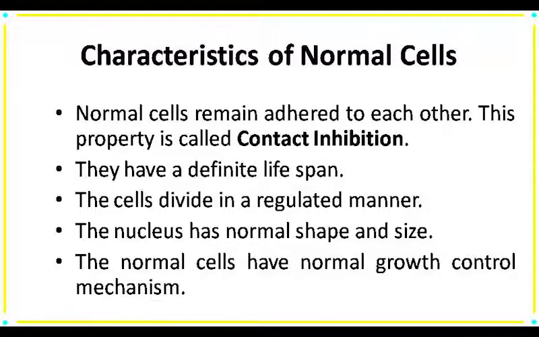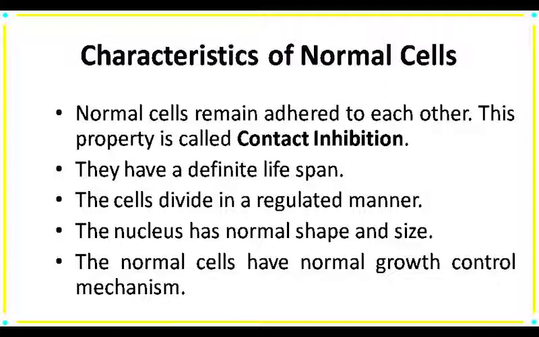Before going to our cancer topic, we have to know about the characteristics of a normal cell, with which we can understand the abnormal and uncontrolled mitotic division. The first characteristic is that normal cells have a definite lifespan.